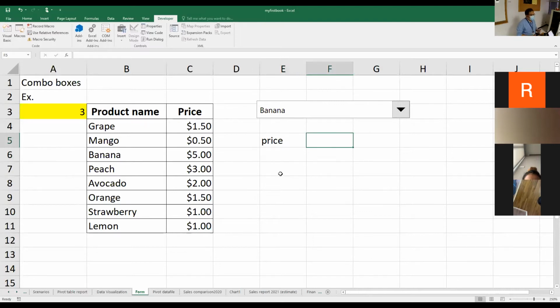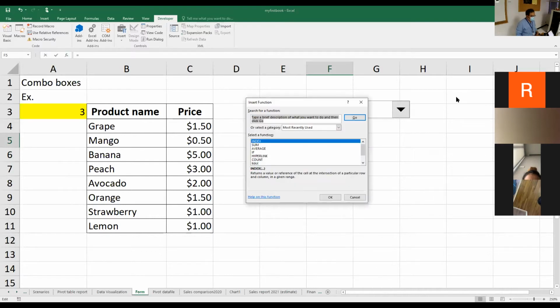Now we can use the combo box to find the price of banana easily. When you would like to find the price, we know that the price is located in another column here, so we are going to use the index function that we learned before in order to find out the price of banana. So in this one, if you go to the index function,